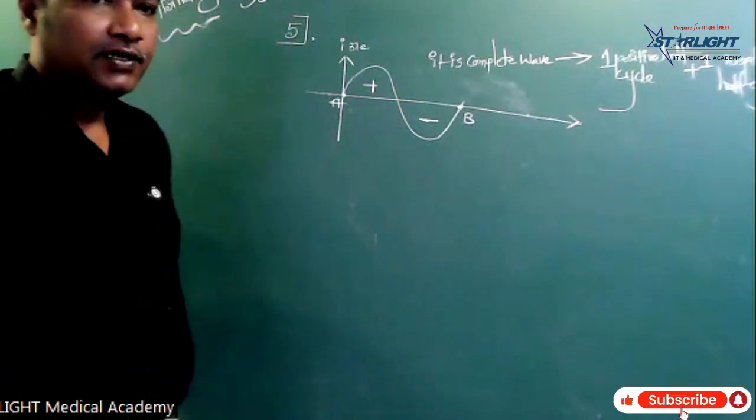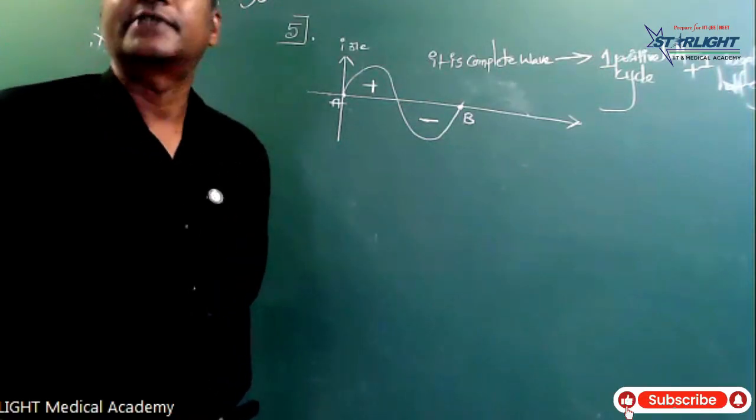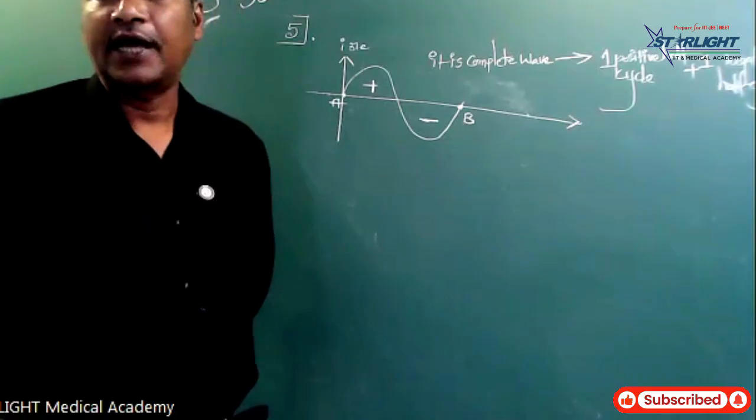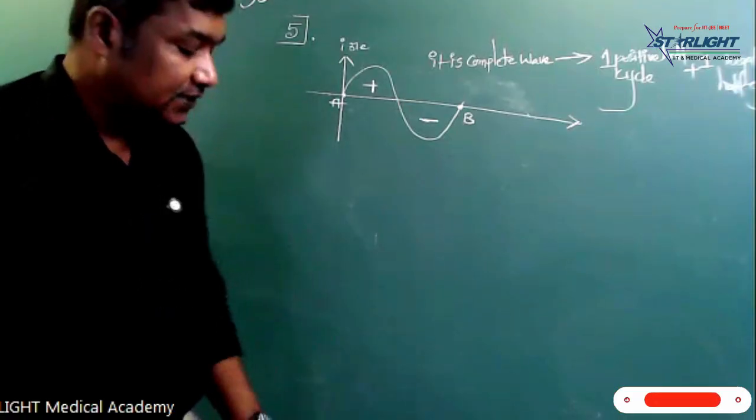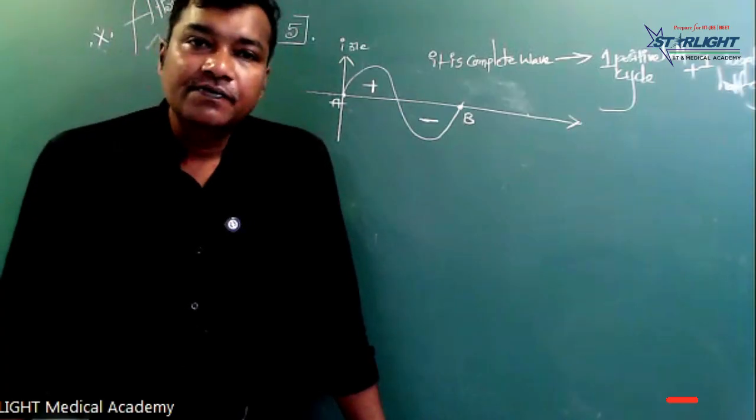Average value of current or average value of EMF is only defined for half cycle, not for the complete wave. If we are discussing I average or E average, we are considering only half cycle.